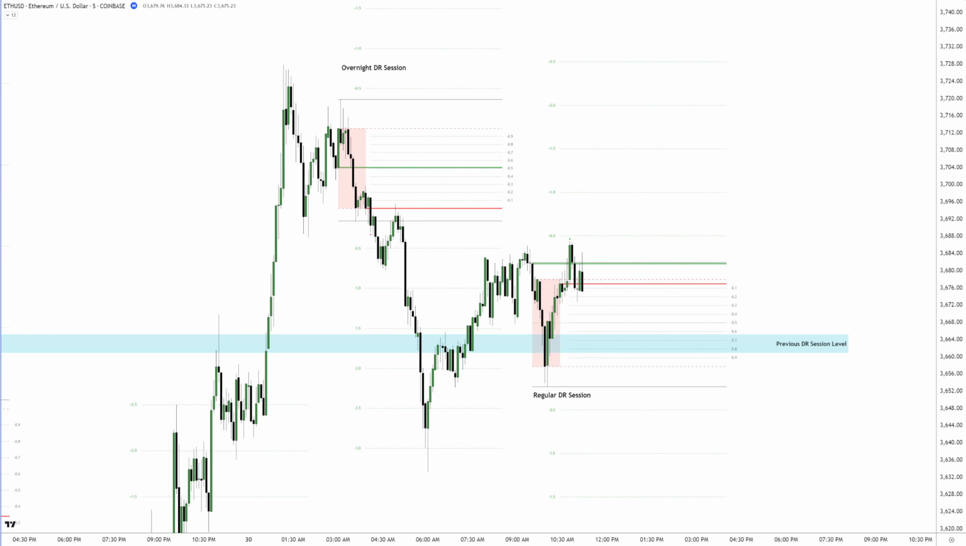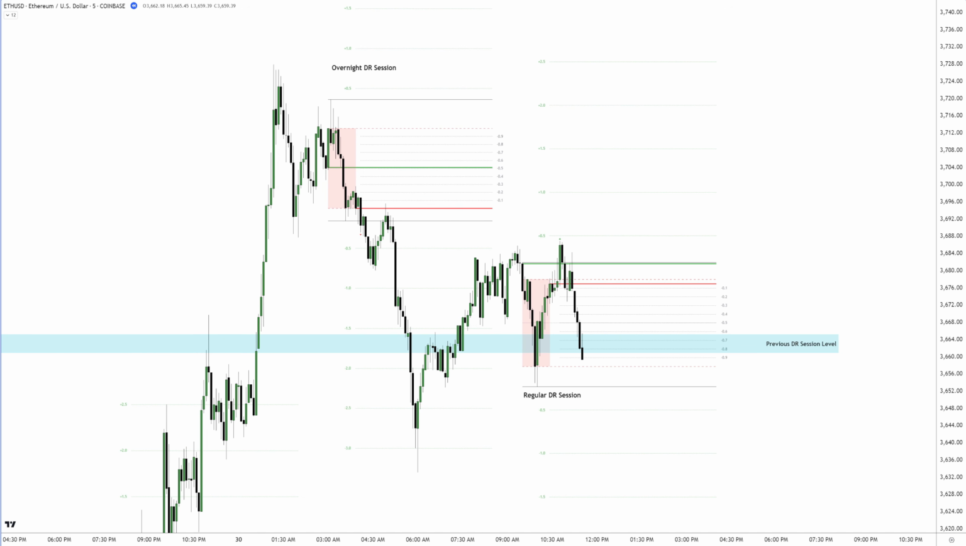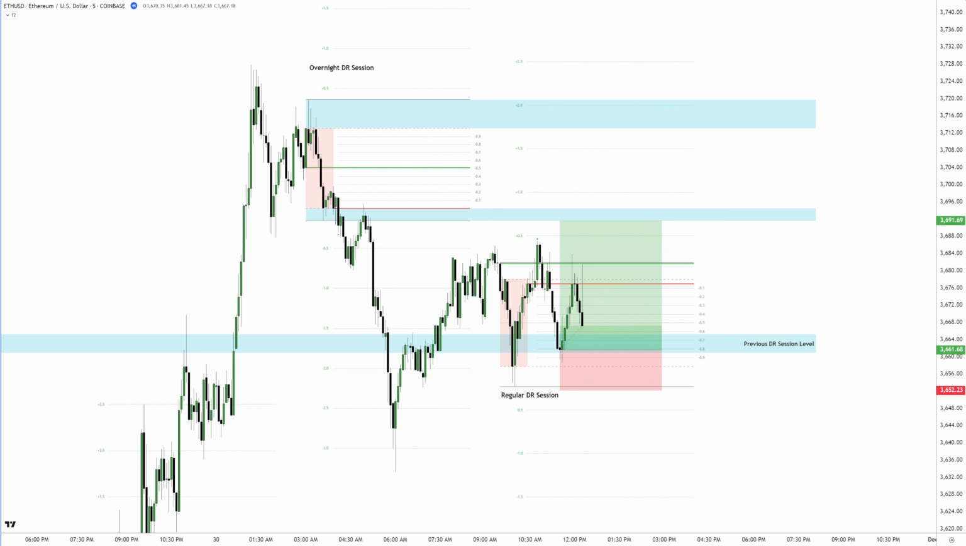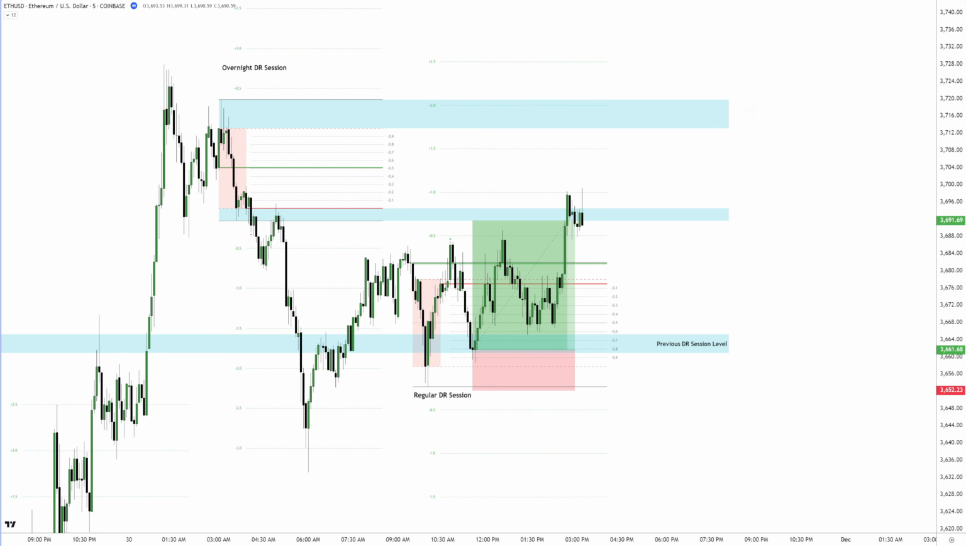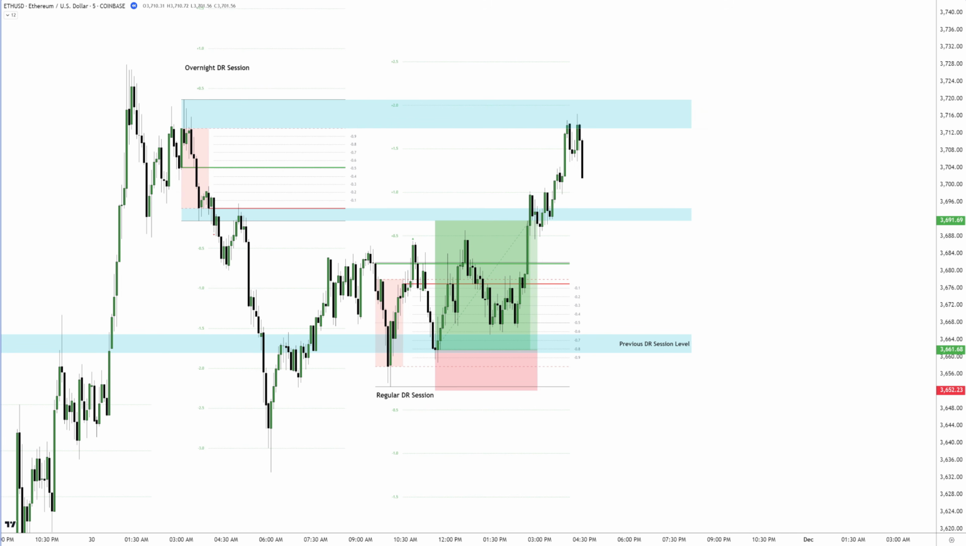Price retraced but showed no clear rejection from either the DR highs or the mid-level. Instead, it dropped straight into the retirement setup area, perfectly aligned with the previous DR session level. This presented a valid entry, with stops placed below the defining range, as is standard in a retirement setup. There was no need to aim for the +1 standard deviation level. The overnight DR session lows already offered a clean 3R trade opportunity.